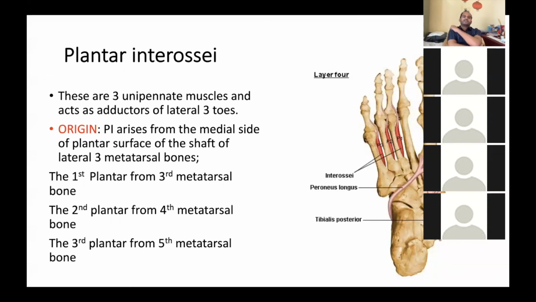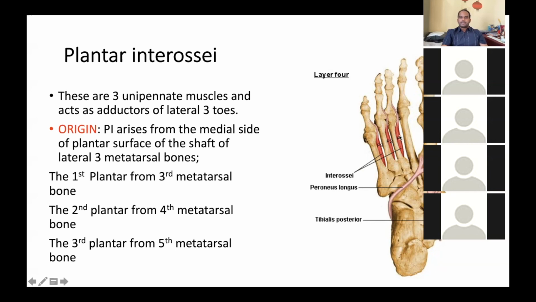The first plantar interosseous muscle arises from the third metatarsal bone. The second plantar interosseous arises from the fourth metatarsal bone. The third plantar interosseous muscle arises from the fifth metatarsal bone.